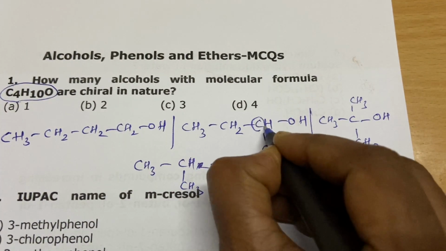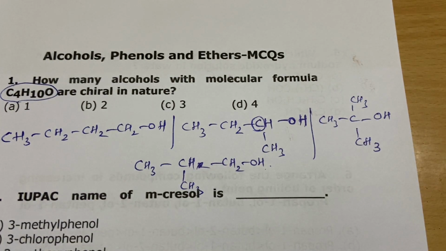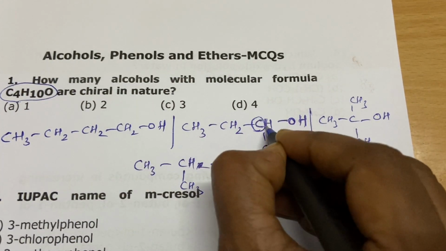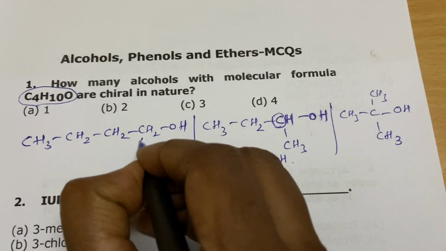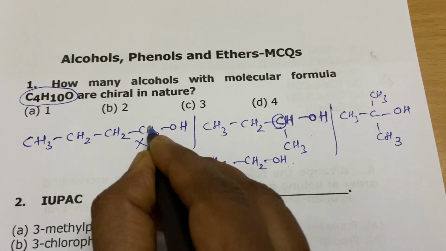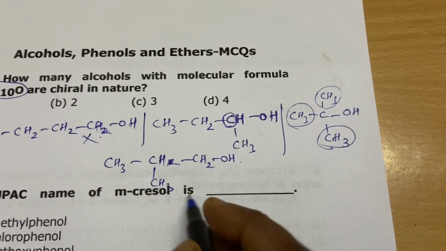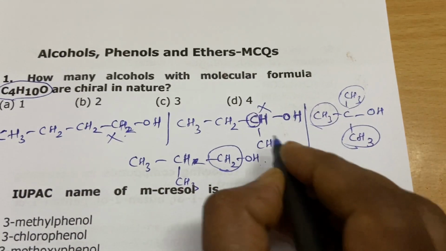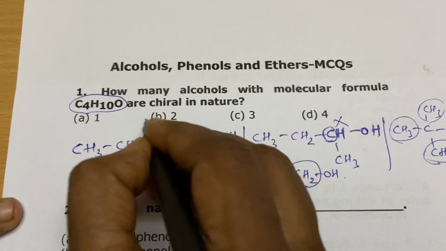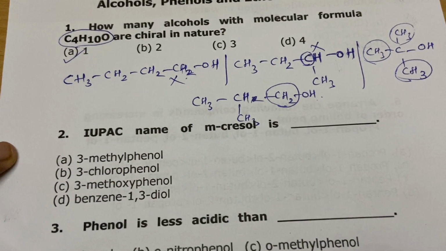The carbon which is directly attached to the alcohol functional group must be attached to 4 different groups. So in which is it chiral? This one is not chiral, it has 2 symmetric groups. You see here, all are 3 methyl groups, and here also it is not chiral. Only 2-butanol is chiral, so one alcohol is chiral in nature. So the answer is 1.